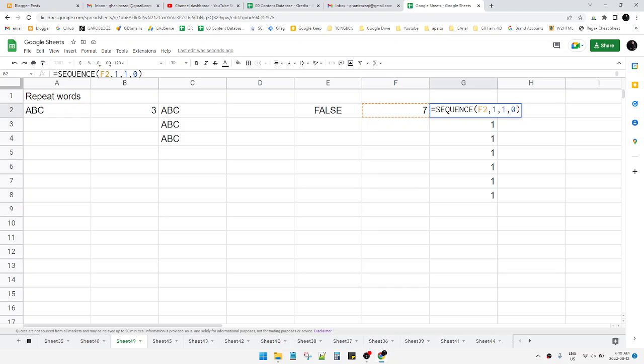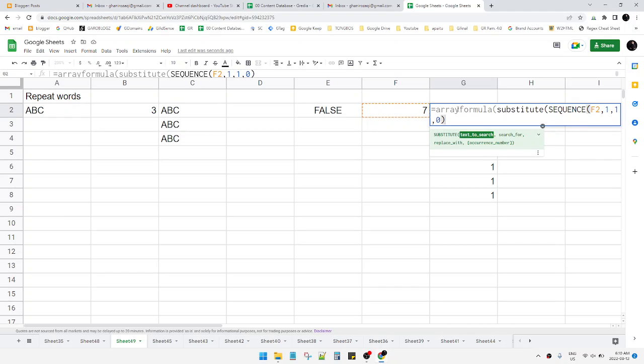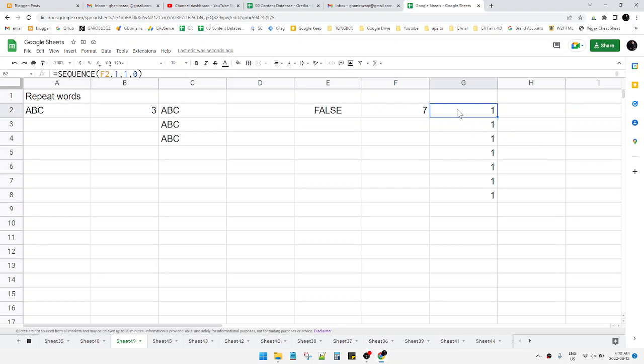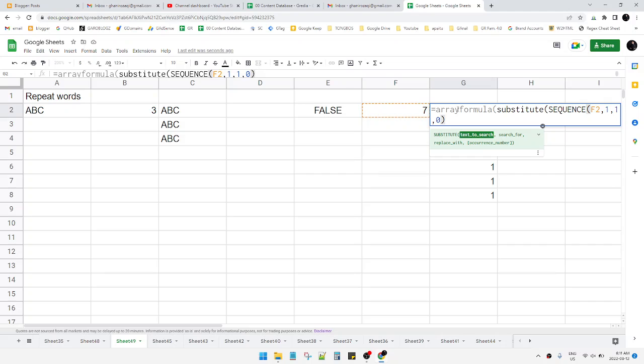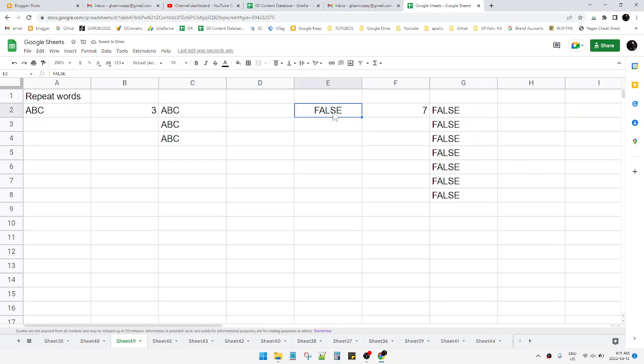And the key is you put ARRAYFORMULA, and then SUBSTITUTE, and then the text to search, of course, the SEQUENCE, and then search for 1, and replace with "false", and then hit enter. See, I have 7 "false" repeated in my result.